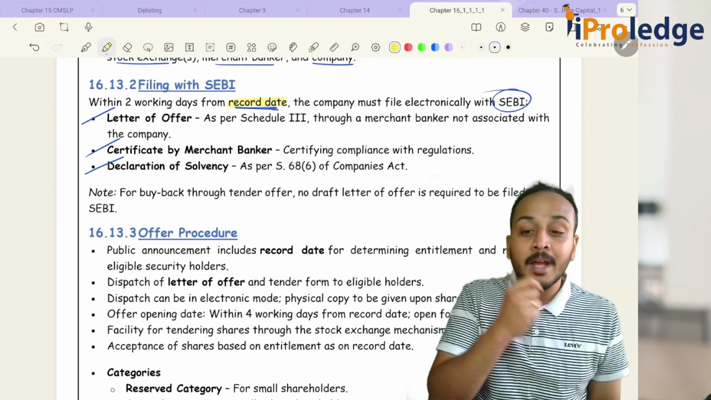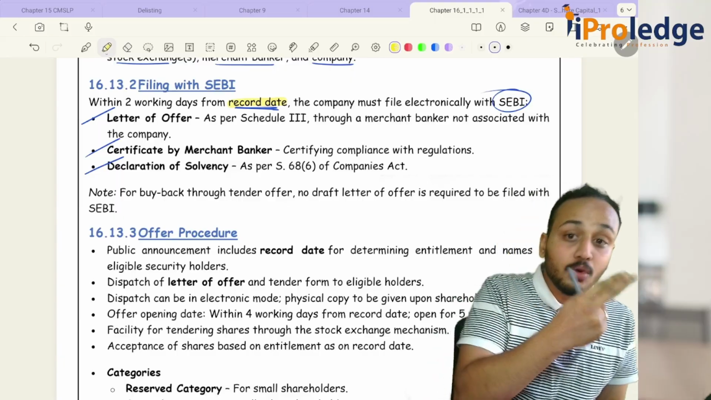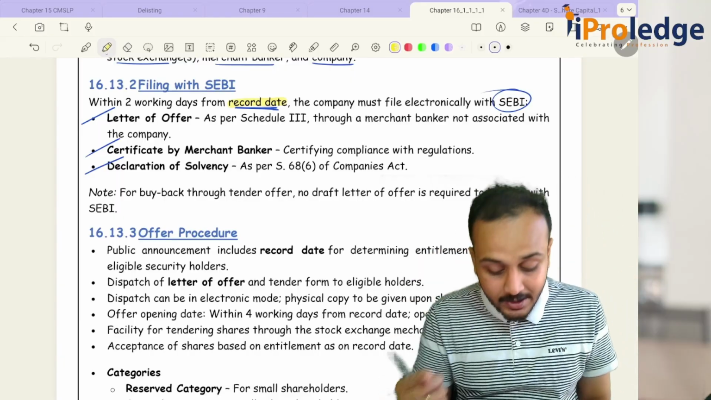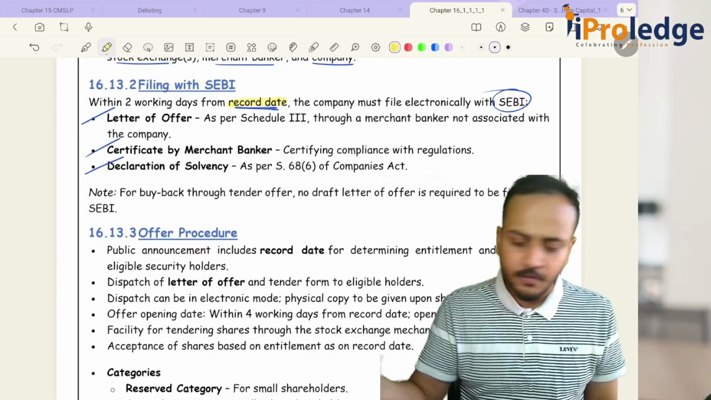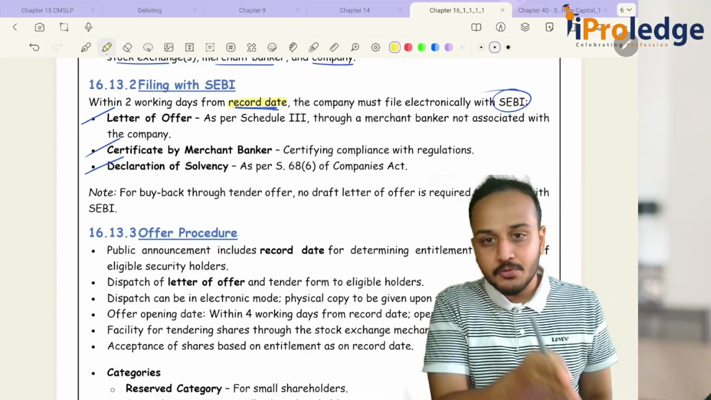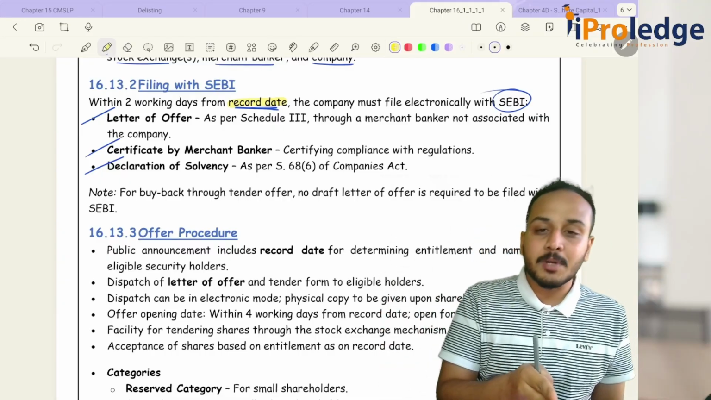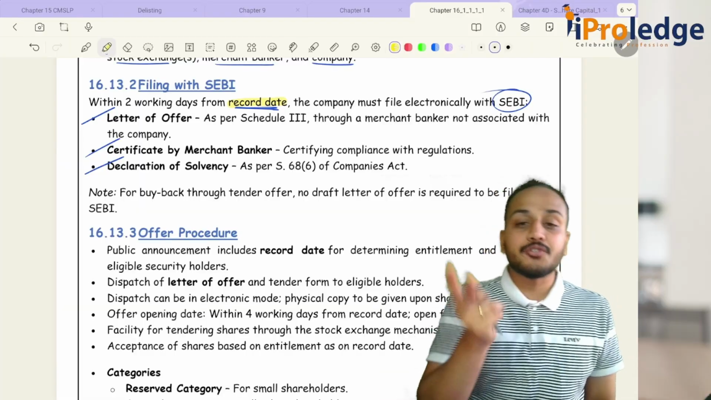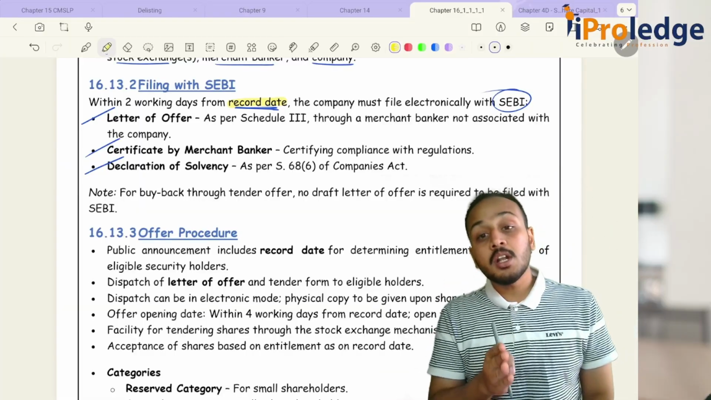Whereas you make a public announcement within 2 working days from the date of your resolution passed. If you have passed a board resolution, 2 working days from the board resolution. Where you need a special resolution, then 2 working days from the date of passing of your special resolution.